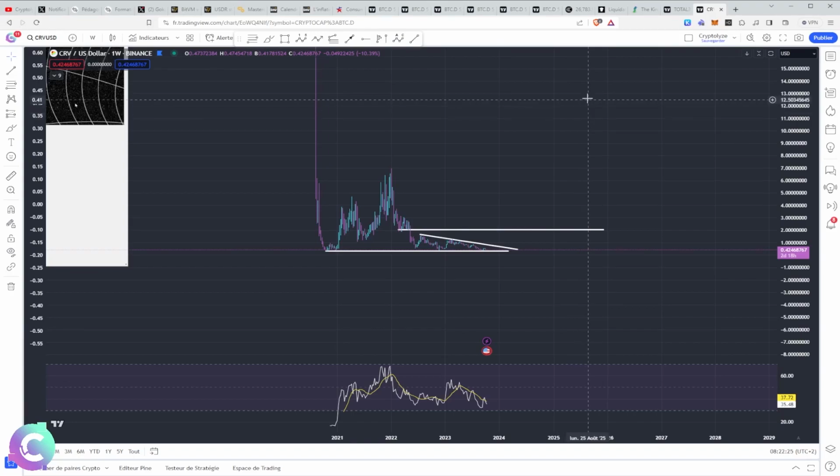Especially since there, we had a hack of Curve. So this implies that there is a form of trust that was broken precisely because we considered that Curve was inviolable because by default it had not been hacked until then. So will we have as much liquidity on the next bull run on a protocol that has already been hacked? This is the big question that you will also have to ask yourself to control your exposure.